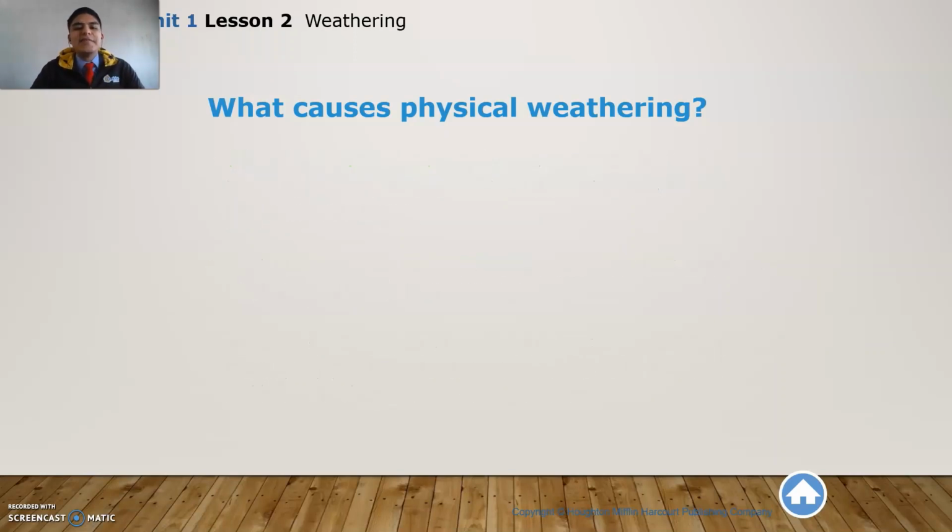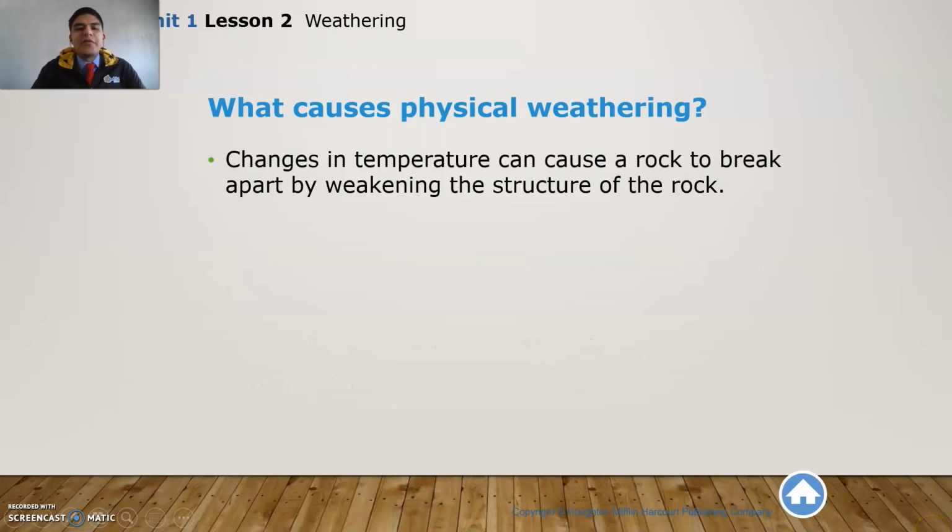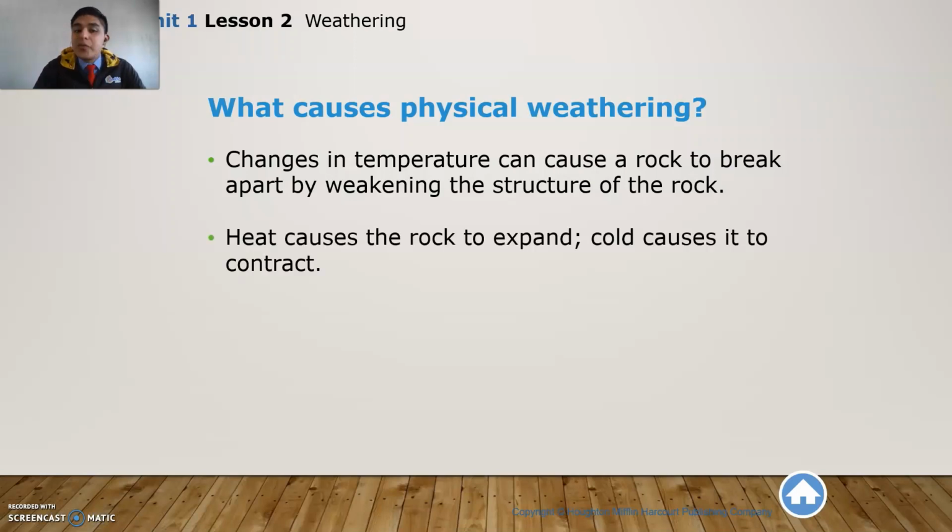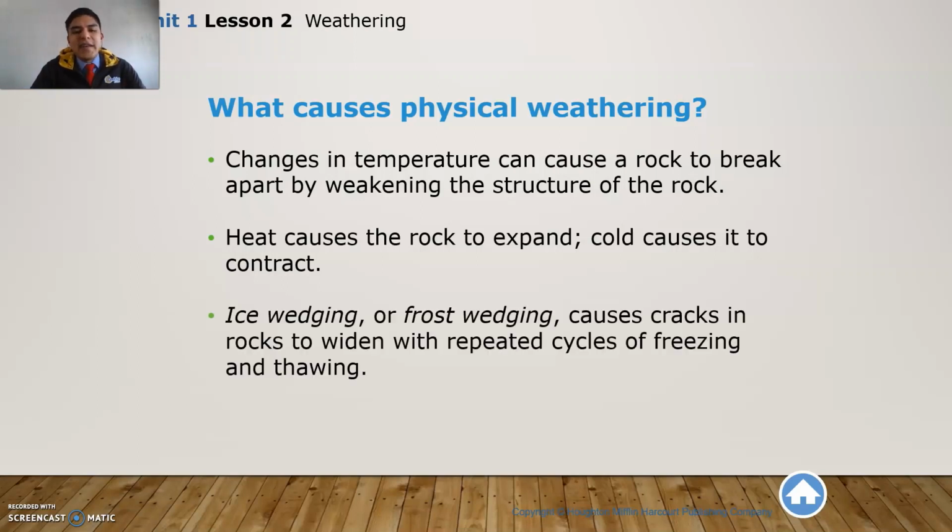All right, let's continue. We have some more information about this. Changes in temperature can cause a rock to break apart by weakening the structure of the rock. Heat causes the rock to expand. Cold causes it to contract. And ice wedging or frost wedging causes cracks in rocks to widen with repeated cycles of freezing and thawing.